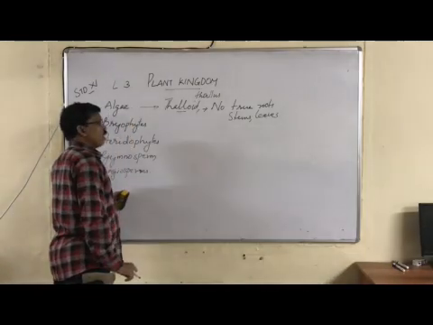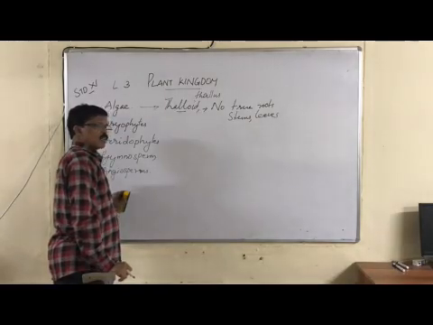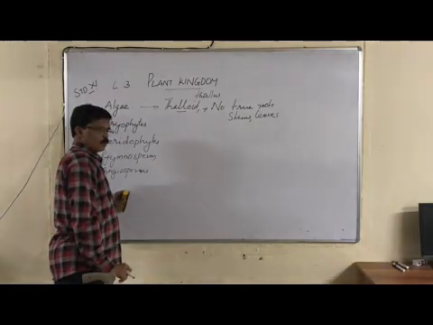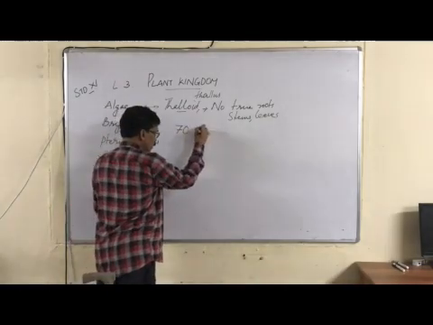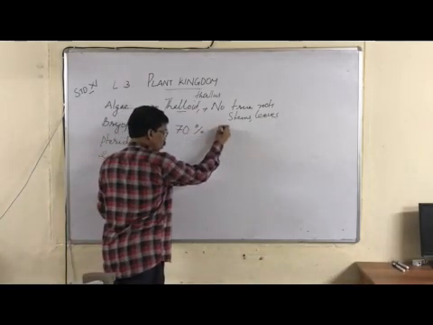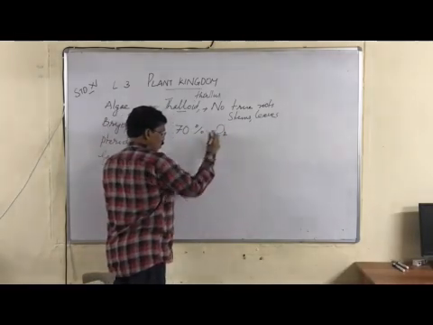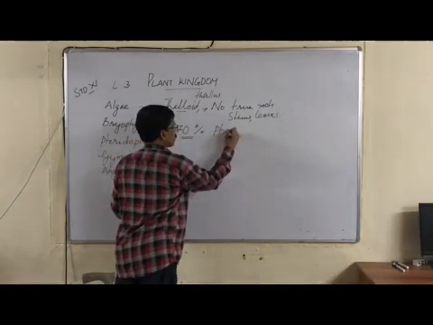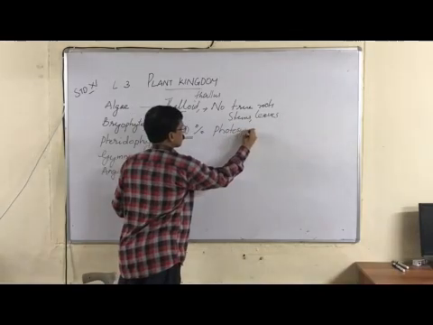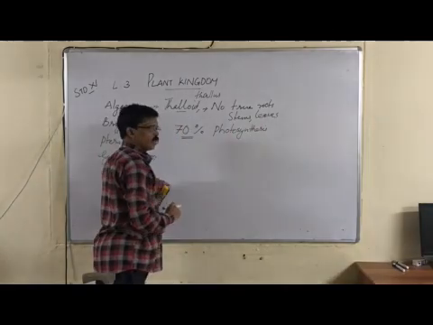Now, the importance of algae comes when we consider photosynthesis. They are the most photosynthetic organisms on the earth. 70% of all the oxygen fixation, or we can also say 70% of photosynthesis, is performed by the algae.